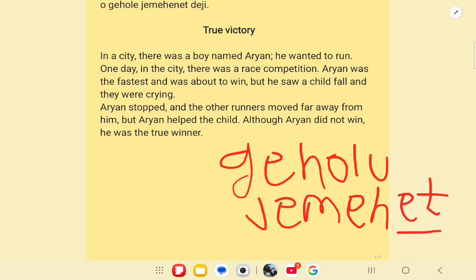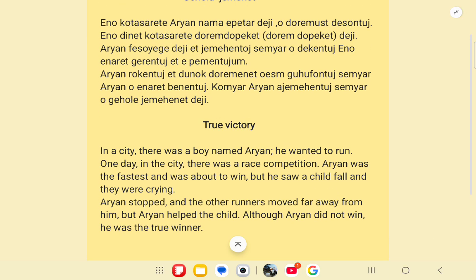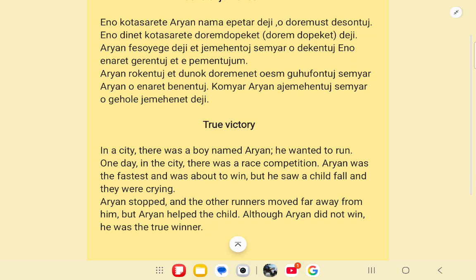So victory is in neutral gender, so we use the neutral gender adjective suffix. That is why here it is geholu and here it is gehole, because jemehenet is referring to Aryan. So Aryan is masculine gender, so the adjective is also in masculine gender.